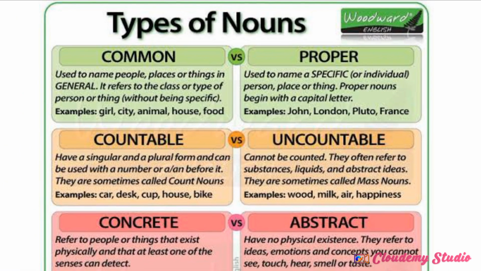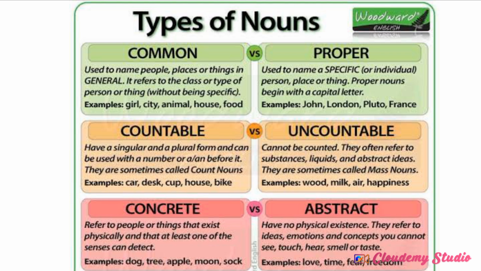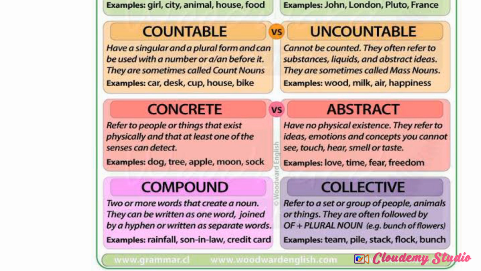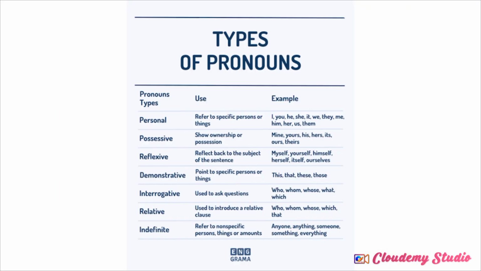This is known as the noun. Name of a person, place, animal, thing. This is the noun. In noun, we have common, proper, countable, uncountable, concrete, abstract, compound and collective nouns. If you have a clear idea about this, definitely it is going to be easier to understand what are parts of speech, particularly about the nouns.